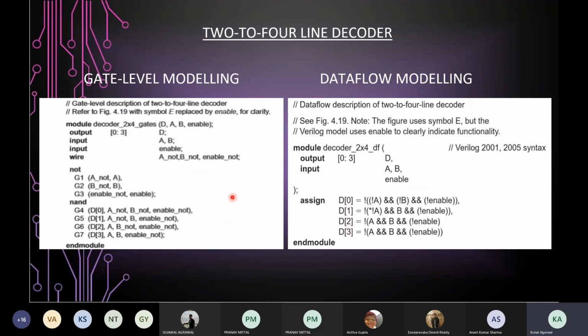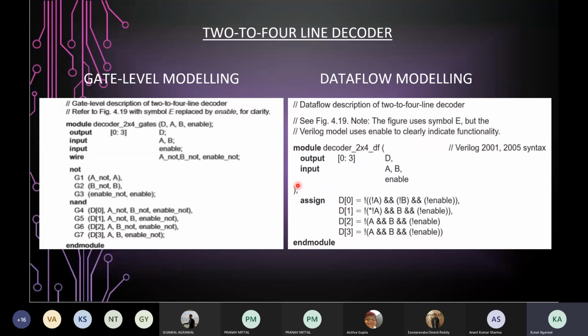In the case of gate level modeling, we mention the gates. First of all, we use three NOT gates to get the complement values of the three inputs. Then finally, we use four different NAND gates to get the output values which are assigned to D0, D1, D2 and D3. Now, in the case of data flow modeling, we again have the same four outputs D0, D1, D2 and D3.